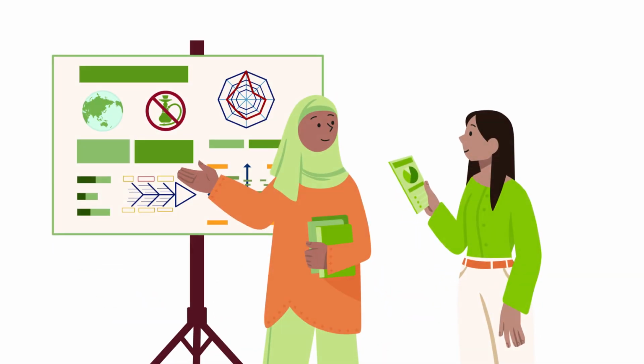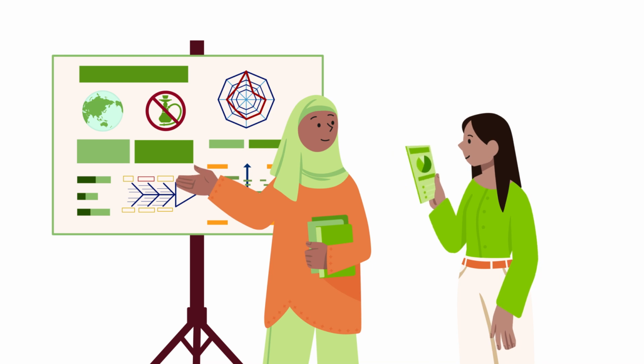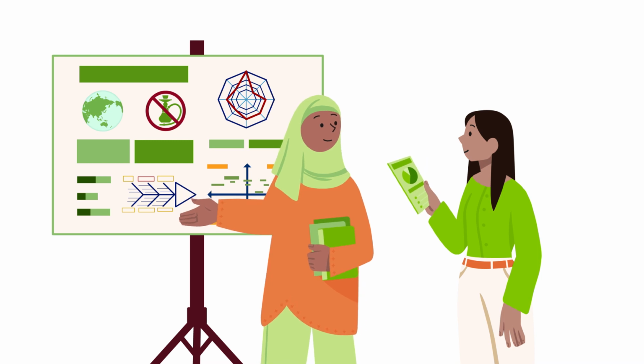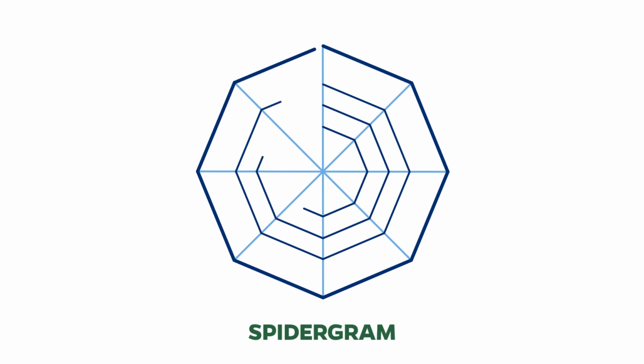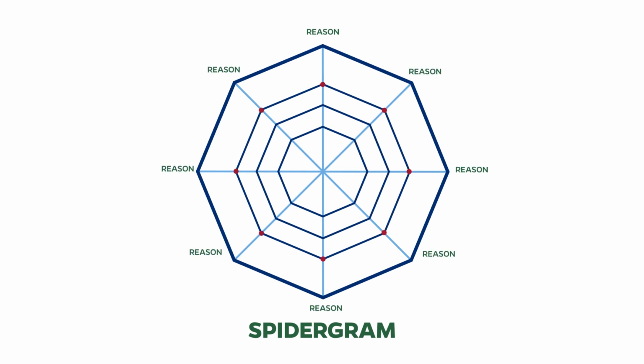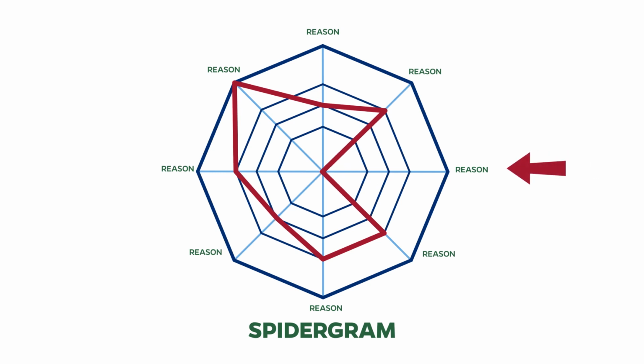Understanding the difference between the vision and reality helps leaders plan the strategic moves and action steps needed to close the gap. One way to visualize this gap is by using a spidergram. This activity can help us meet two objectives. First, to understand the underlying reasons for the difference between the current situation and the vision. And secondly, to identify the key constraint, also known as the weakest leg, where action needs to happen first.